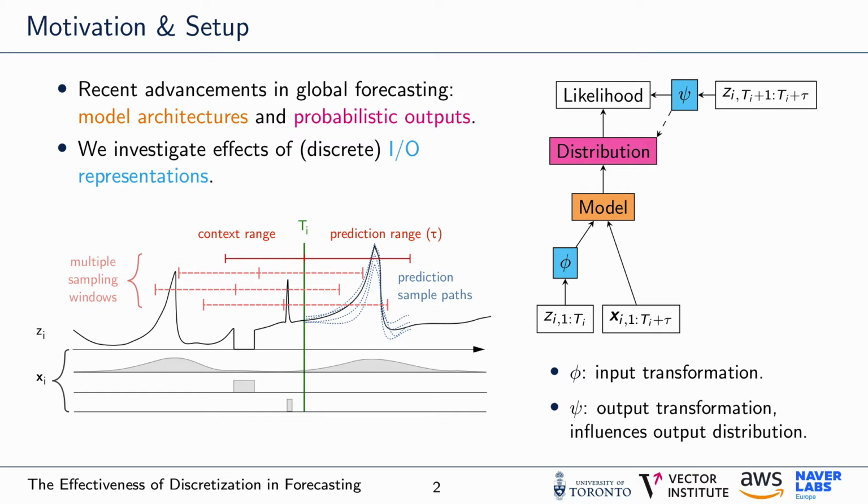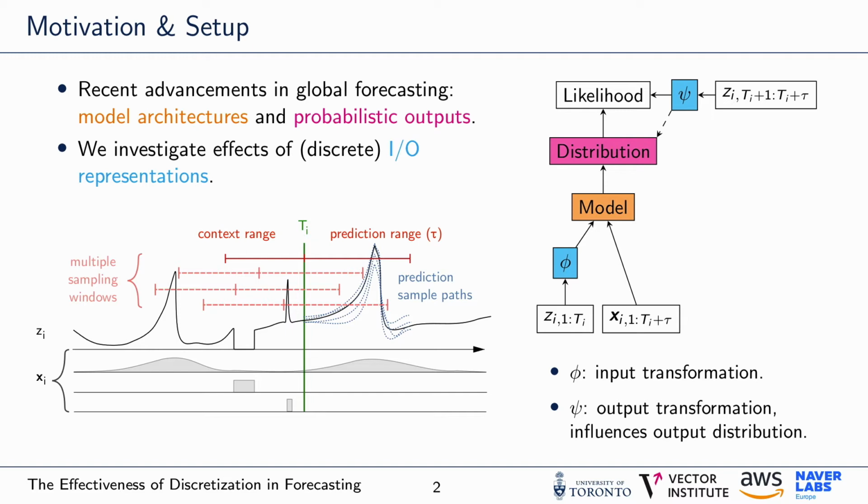In a global model, we then wish to parameterize the conditional distribution of future unobserved values using a neural network. Given such a model and a distributional assumption about the time series values, the model is then trained by minimizing negative log likelihood. During training, a number of windows are sliced from the collection of time series, and values lying in the context range of the time series are fed in as inputs into the model, and the model outputs are then compared to the actual observed values in the prediction range. Our central goal of this work was to develop and survey different kinds of appropriate input representations phi and output representations psi, which you can see highlighted in blue in the information flow graph on the right.